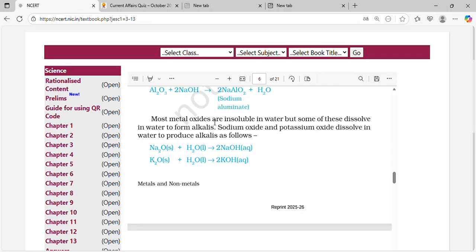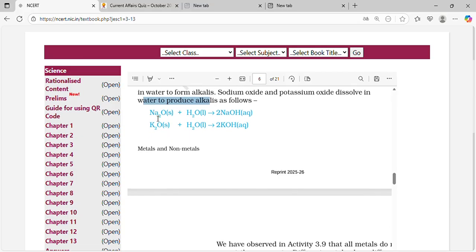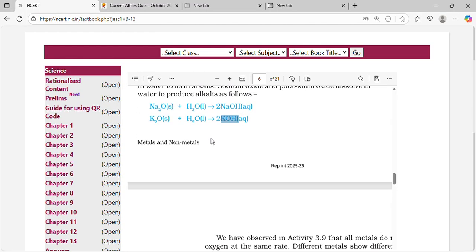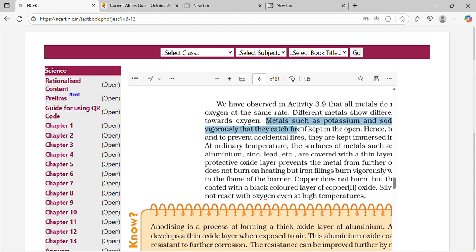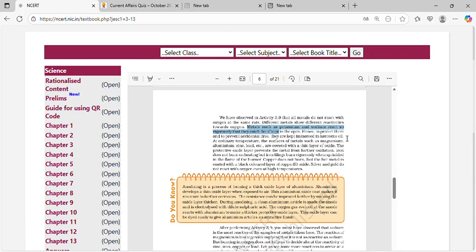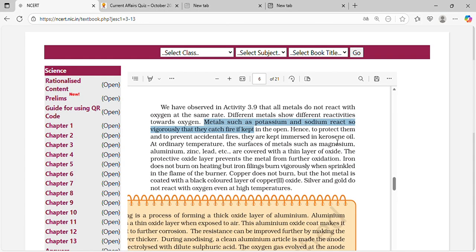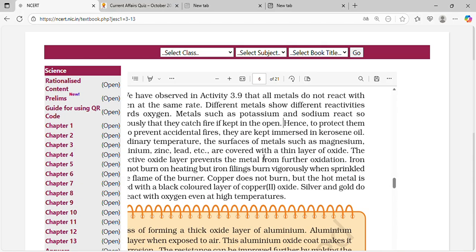Most metal oxides are insoluble in water, but some of these dissolve in water to form alkalis. Sodium oxide and potassium oxide dissolve in water to produce alkalis: sodium hydroxide and potassium hydroxide solutions. Metals such as potassium and sodium react so vigorously that they catch fire when kept in the open. Hence, to protect them from accidental fire, they are kept immersed in kerosene oil.